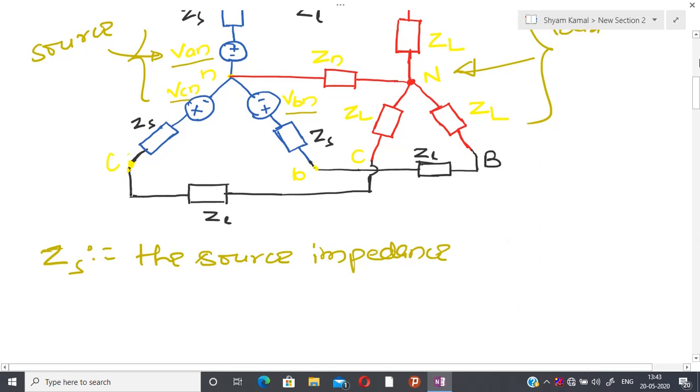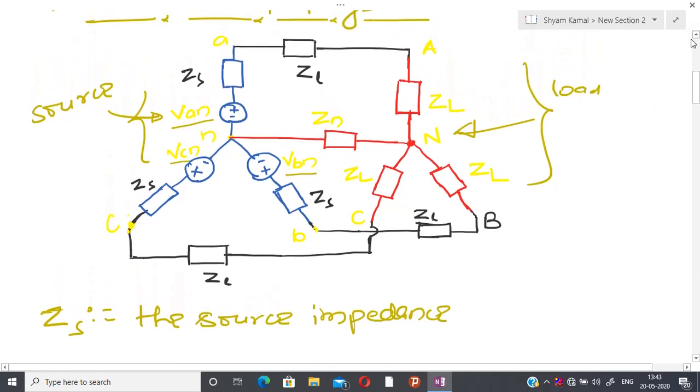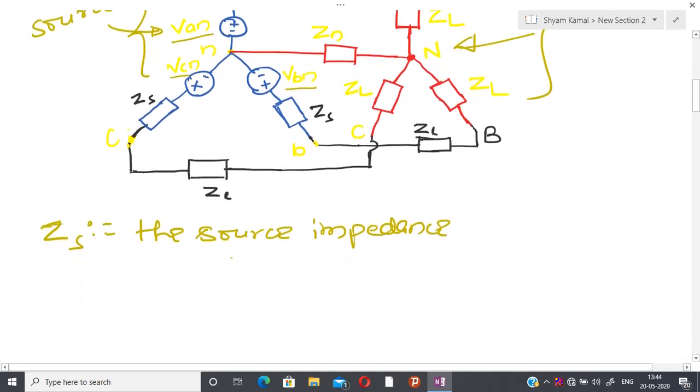Whenever I connect two points with a line, every line has some internal impedance, and I am assuming that impedance is ZL. So ZL is the line impedance.